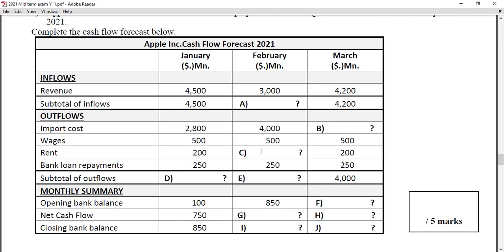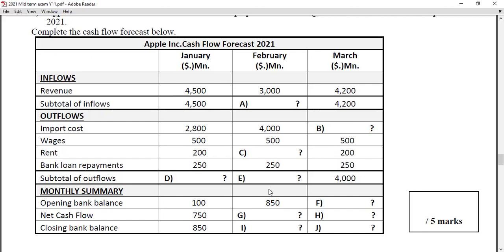Part C answer, the missing figure, rent. You can see rent is a fixed cost which does not change with the level of output. So every month is 200. C is also 200. And then part E, after that, the subtotal for the month of February. Part E total is 4,950.